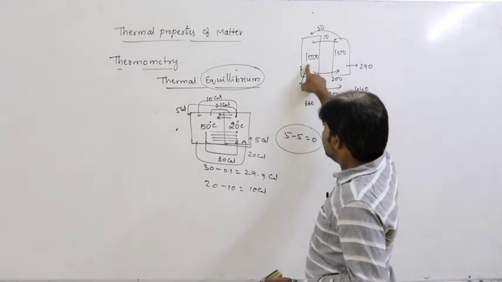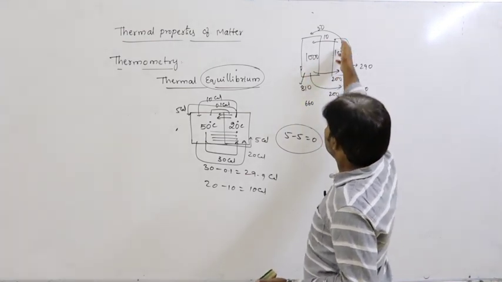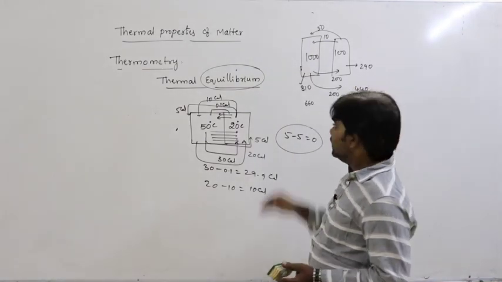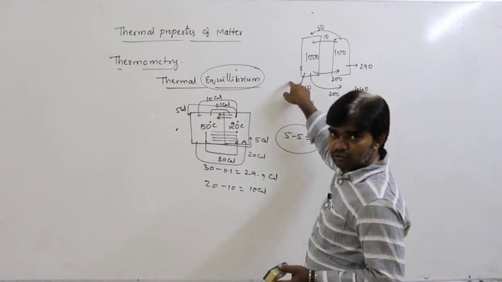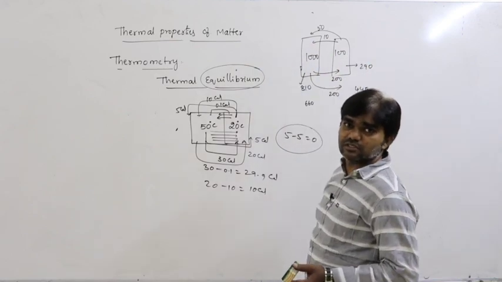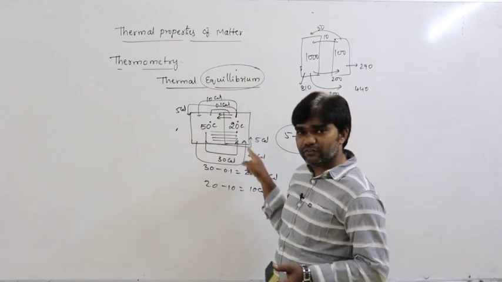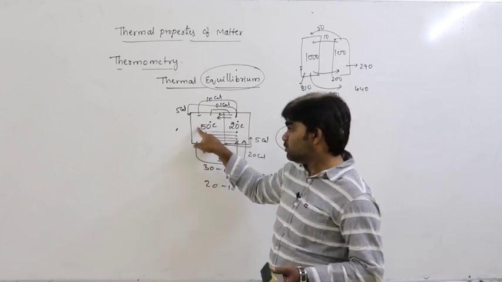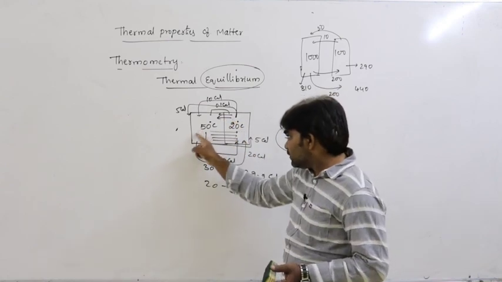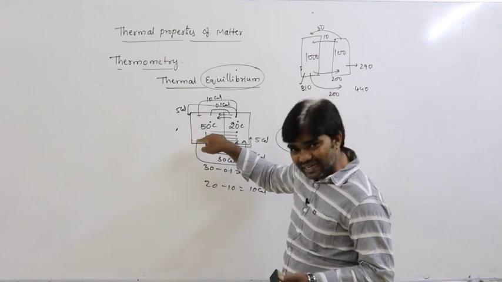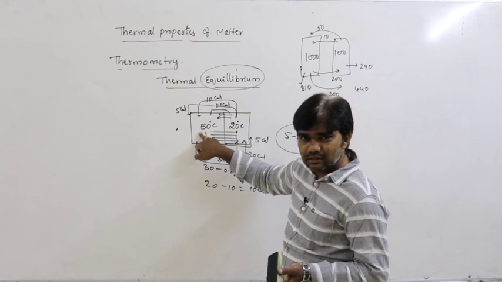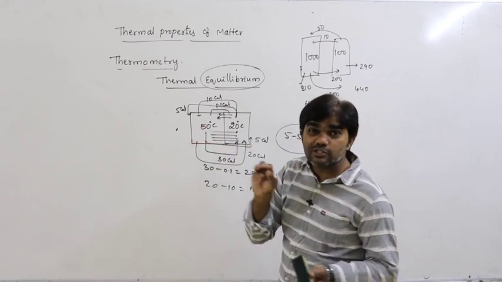Here, the amount of money given by the first person decreases and the amount of money given by the second person increases, like that. Temperatures are different. In the initial stage, first body supplies more amount of heat energy, second body supplies less amount of heat energy. If this temperature goes on decreasing, then the heat energy supplied by the first body also decreases.